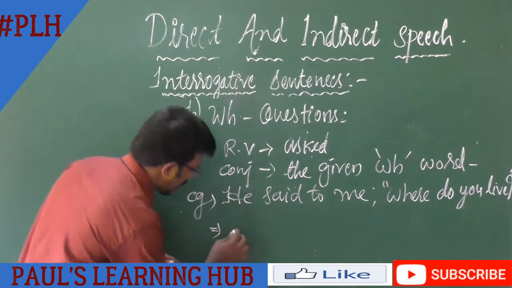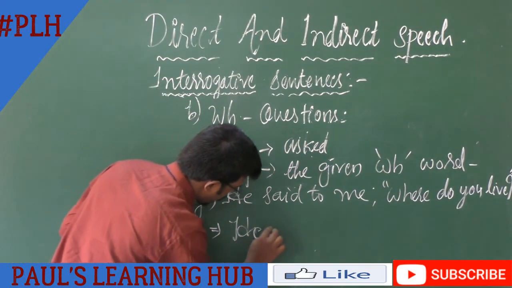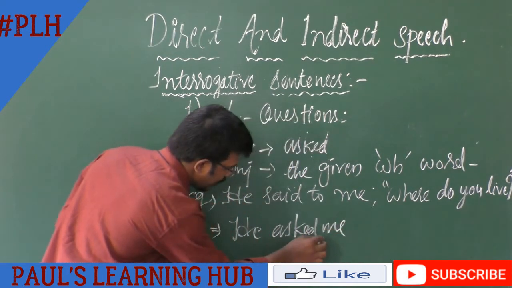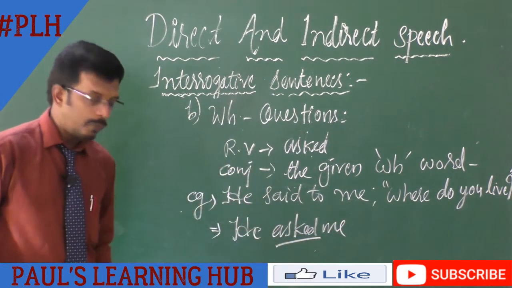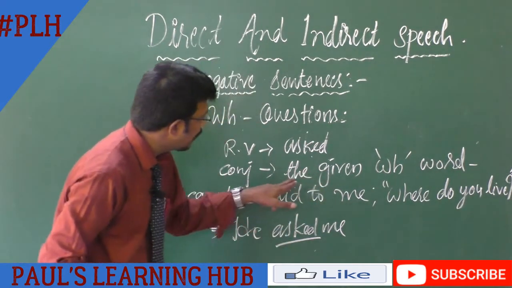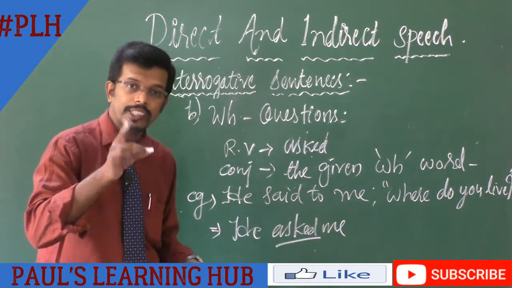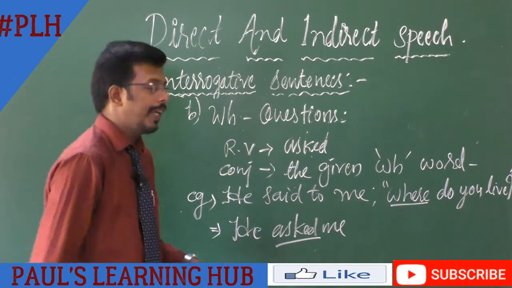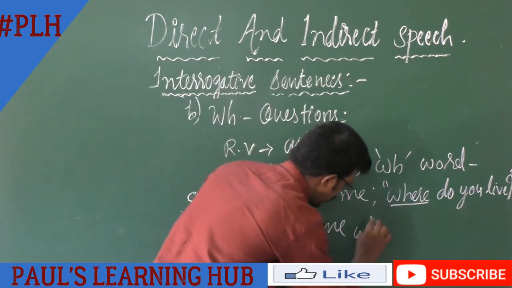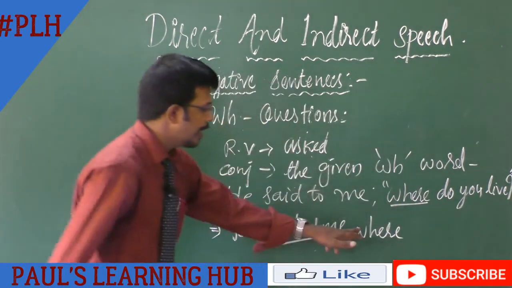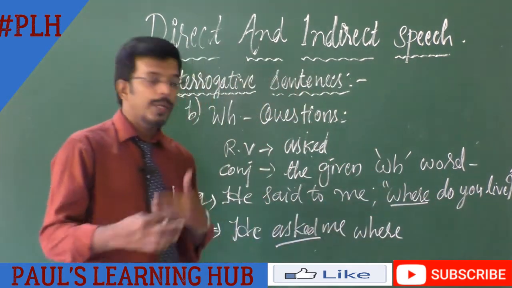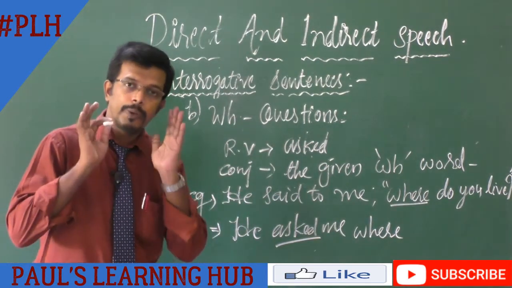First, he asked me. First we have changed the reporting verb. Now we have to use the given WH word as the conjunction. Which is the given WH word here? Where. So we have used it as the conjunction here. Now we have to see which tense it is. Where do you live? It is a simple present tense.